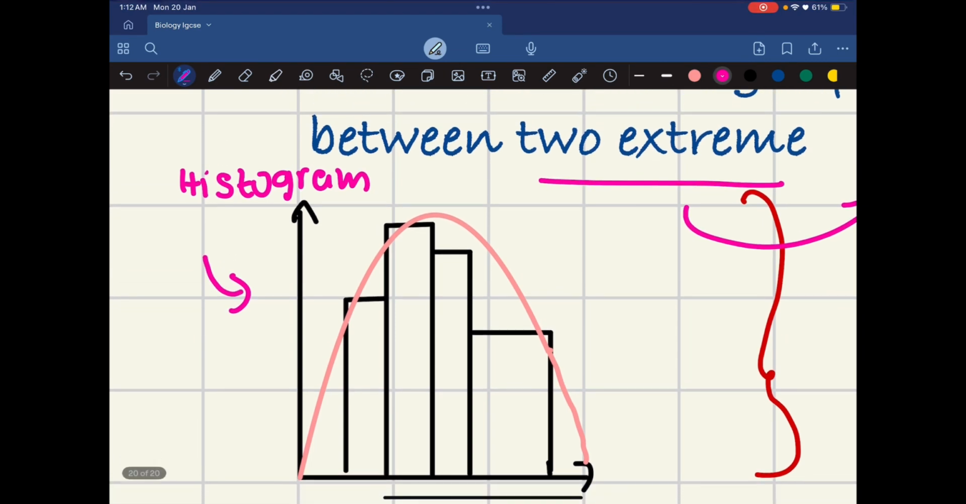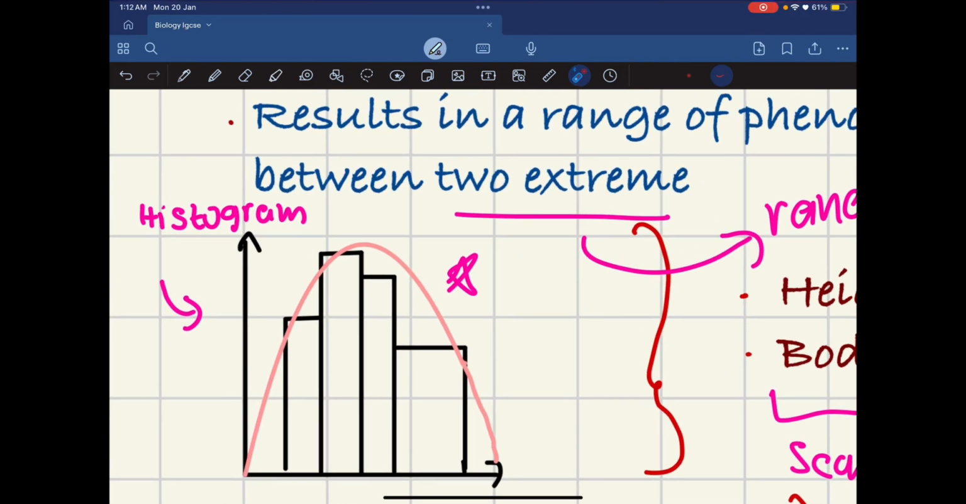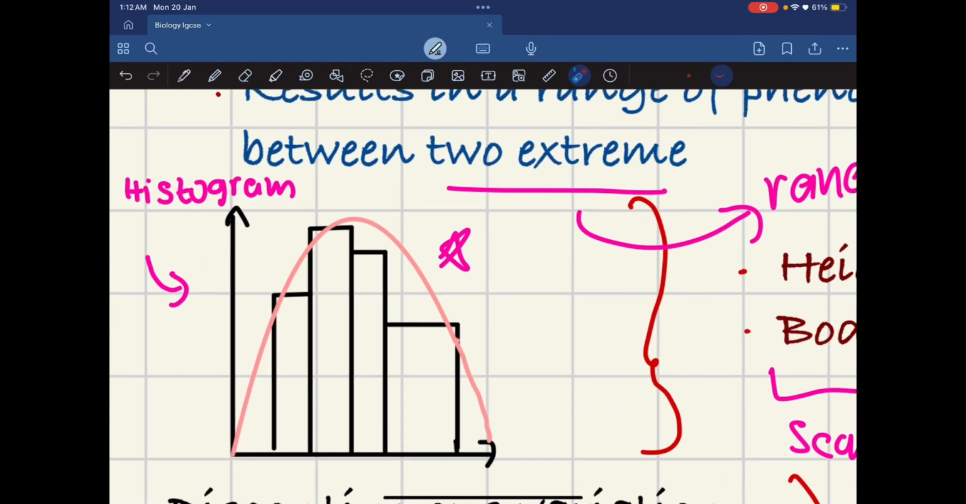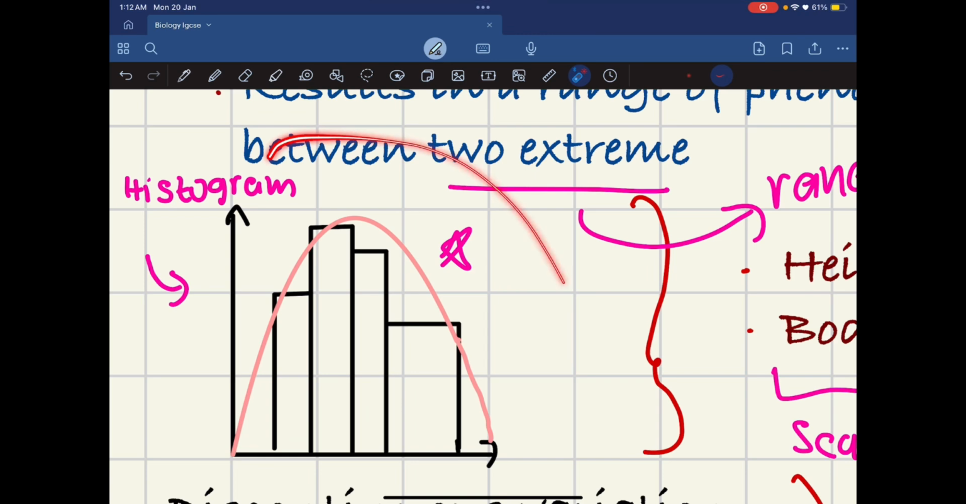Okay, sometimes in our paper they might ask us to draw a graph. They would give us a table of continuous variation features and then ask us to make a graph. Now the type of graph we make really matters. In continuous variation we can only draw a histogram. Always only draw a histogram. If you do not draw the histogram but you have, let's say, a bar chart, then you will not get your mark.